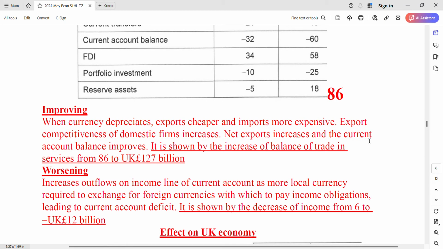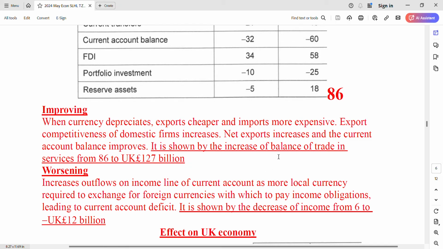So four things actually, okay? Each one is just 4 marks, or a little bit less, okay? When currency depreciates, exports are cheaper and imports are more expensive, okay? So export competitiveness of domestic firms increases, net exports increase, and the current account balance improves.